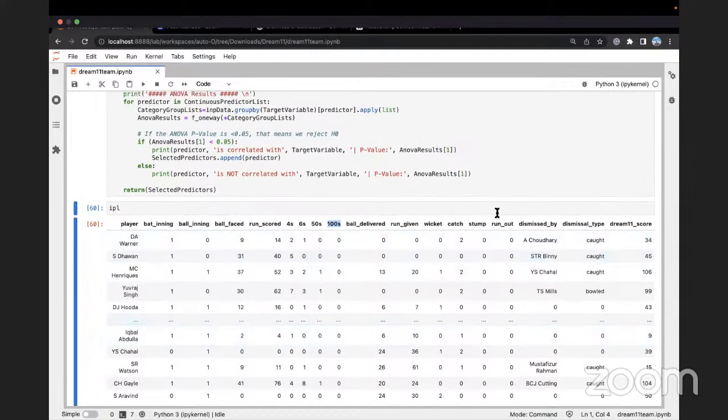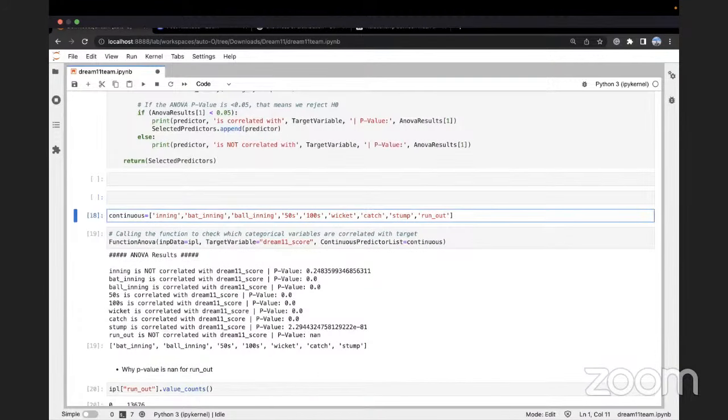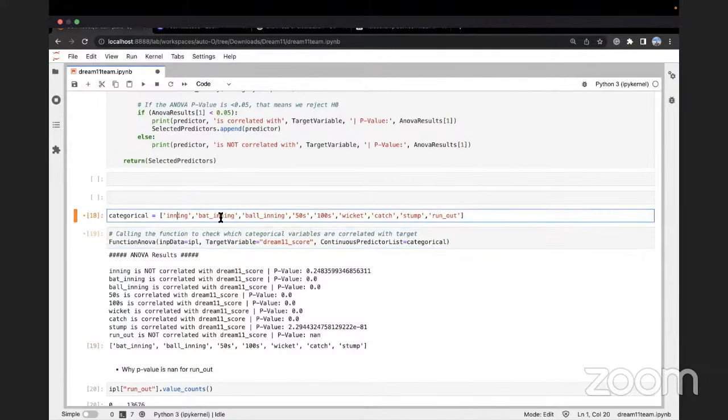Okay, stump or not, run out or not. They have no numerical significance. That is why we will treat them as categories. So this will actually be categorical. Okay. So innings, bat innings, ball innings, 50s, hundreds, wicket, catch, stump, run out.